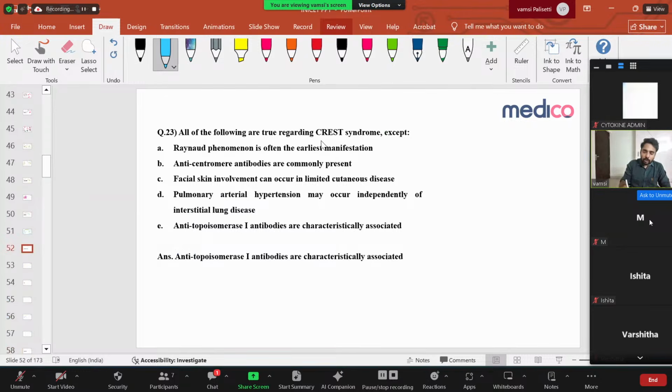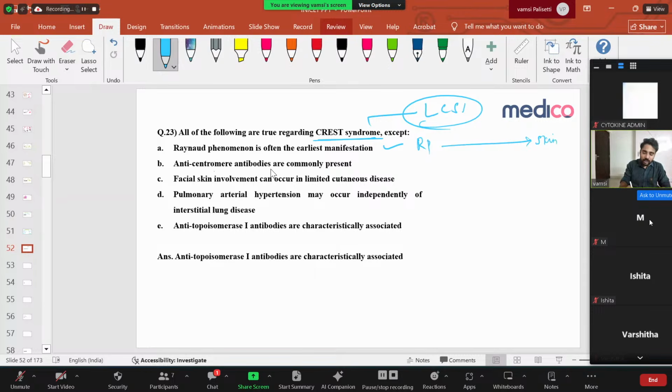All of the following are true about CREST syndrome except. CREST, again, you see in limited cutaneous systemic sclerosis. Let us see. Raynaud's phenomenon is often the earliest manifestation. Yes, we already discussed in limited cutaneous, Raynaud's phenomenon will come first and then after many years you have skin manifestations. So it can be the earliest manifestation, true.